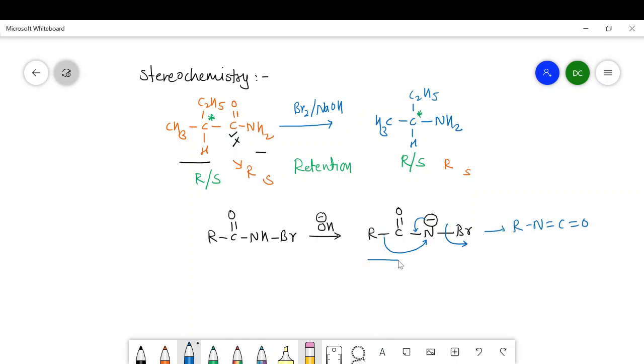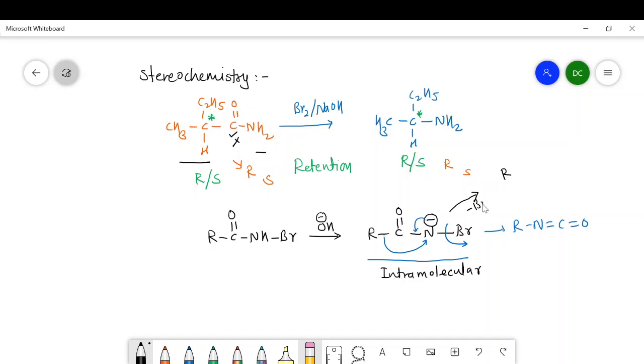Now look at the structure of this species. Here there is an R group and it is migrated from this carbon to nitrogen. So the rearrangement is within the molecule, therefore it is an intramolecular rearrangement, and this rearrangement is supposed to occur via this type of base, that is R.